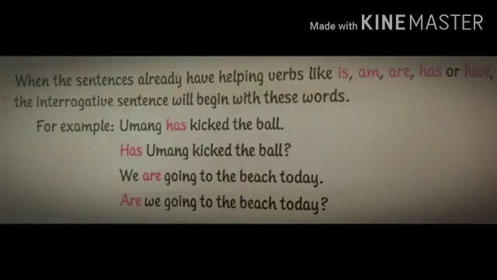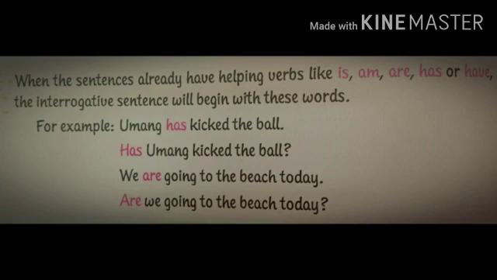Next, when the sentences already have helping verbs like is, am, are, has or have, the interrogative sentence will begin with these words. Here helping verbs are is, am, are, has or have.